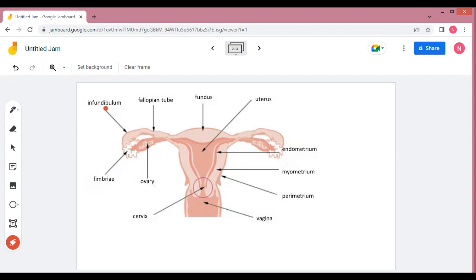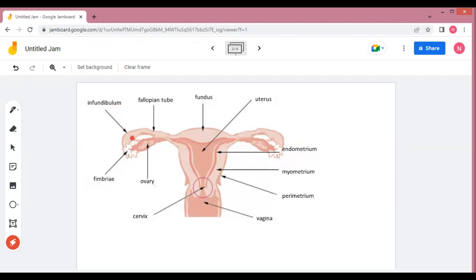So, particularly this one that is called the infundibulum. Inside this tubular structure, a number of ciliary cells are present, and this cilia will move the ovum which is released from the ovary inside this tube, and the infundibulum will again pass that ovum towards the cervix region. Now, this ovum is held up at the ampullary isthmic junction for 2 to 3 days.